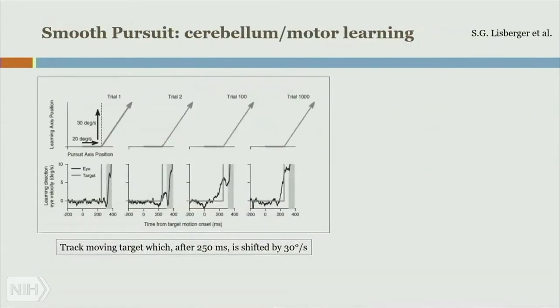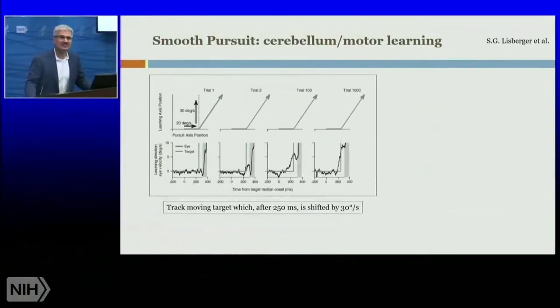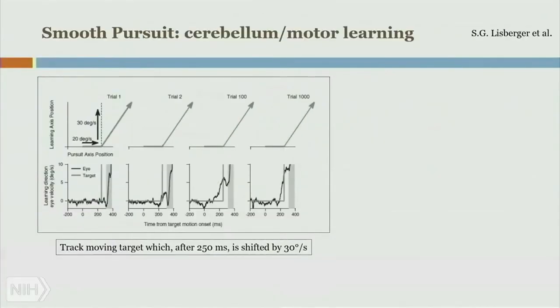Let's move on to slow eye movement. We mentioned smooth pursuit. Now, smooth pursuit has been fairly well studied, to the point that Dr. Lisberger, in NEI-funded work, has used it to study more generally the idea of motor learning. He came up with a really cool paradigm. Essentially he has a monkey, or a number of monkeys, pursuing a particular stimulus in the horizontal direction, and then abruptly changes the direction, right?